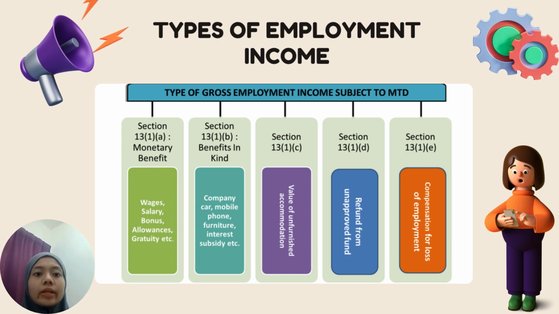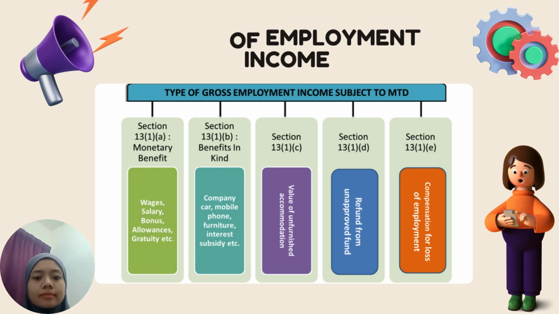For Section 13(1)(d), in employment income, refunds from unemployed fund include employer contribution to pension or savings scheme and interest. The taxable portion includes employer contribution and benefits from total contribution. The employee share is exempted. The last one is Section 13(1)(e). In employment income, compensation for loss of employment includes payment for notice, breach of contract, and severance. Exclusion applies for illness-related work stoppage or a maximum of 6,000 per year of service.